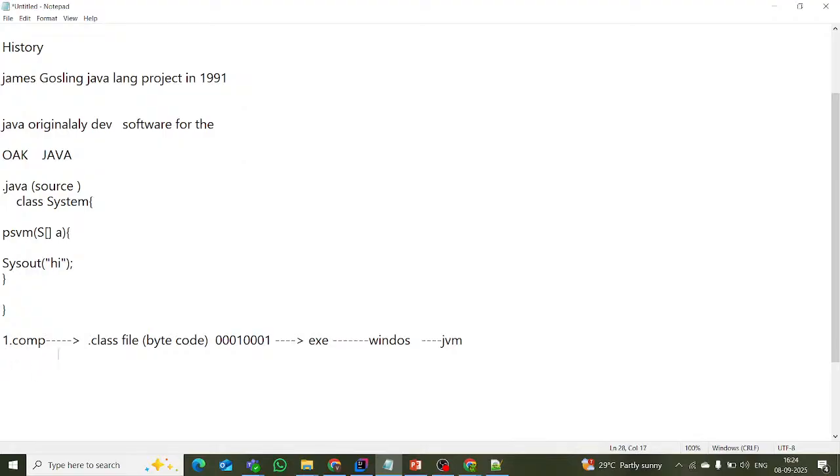Suppose I want to run this code on an Apple, a Mac. If you install the JVM, then this .class file will execute irrespective of the platform. See here, it will also be the same zeros and ones bytecode.